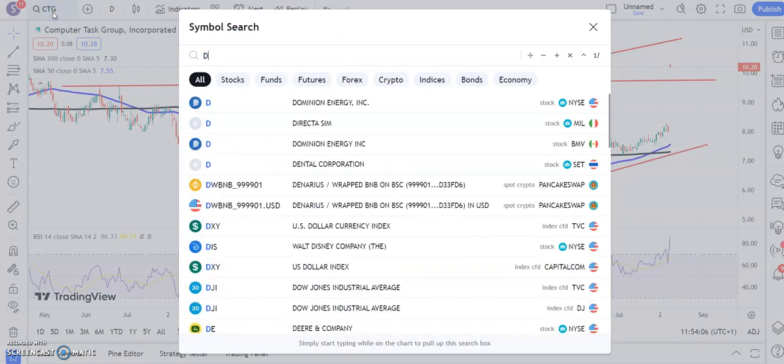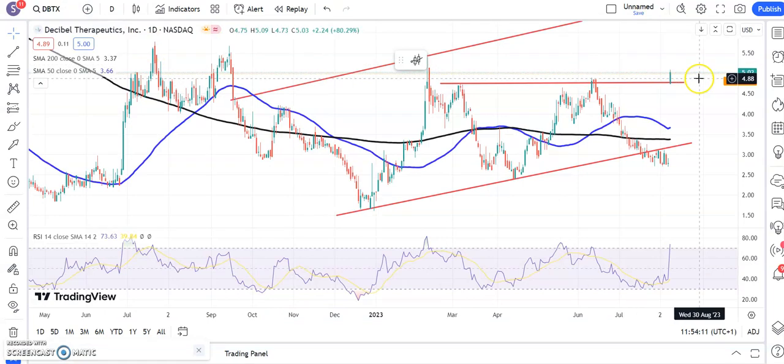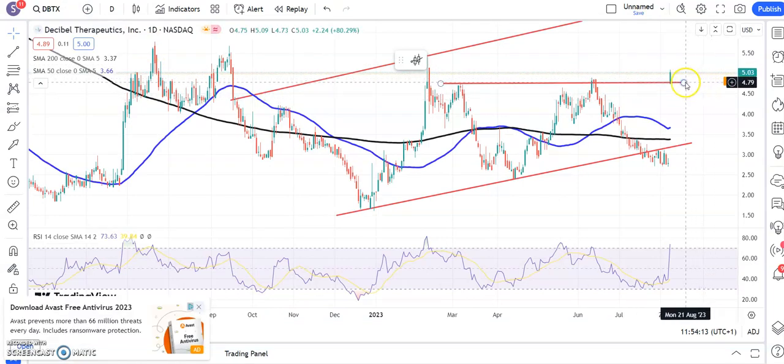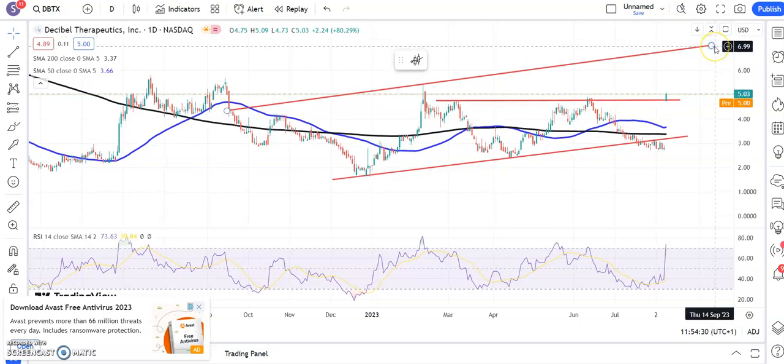On to the stock which is looking like a sort of repeat of the previous one, Decibel Therapeutics. Gap from the low of the range to the top of the recent range. The old peak there around $4.70. That was back in May, and we're really relying on the shares to remain above that and make progress towards the top of a rising trend channel from September last year. That is at $7, and hopefully we'll see that by the end of next month and won't have any sustained price action back below the $4.70 level.